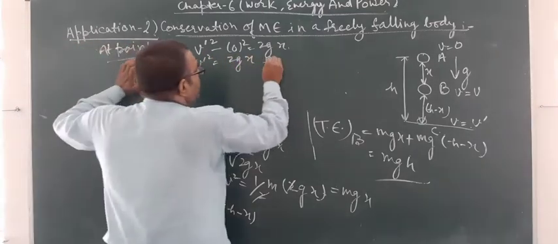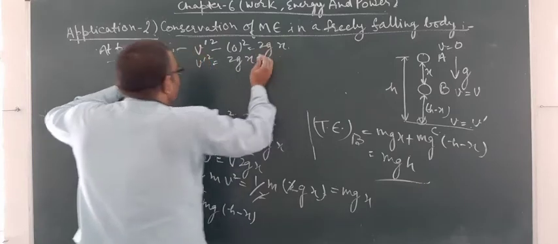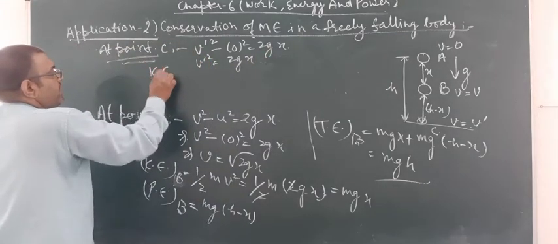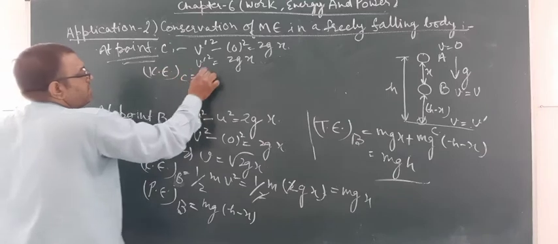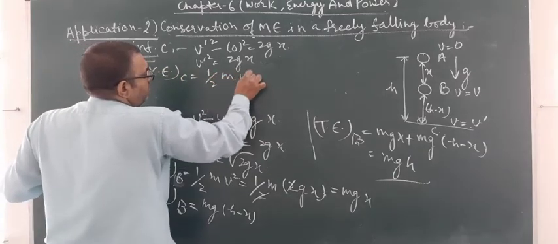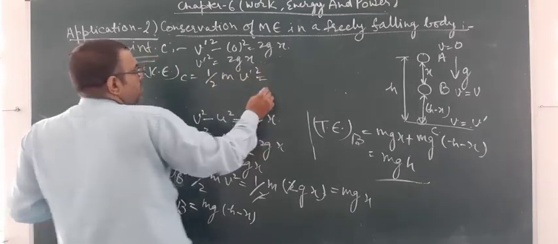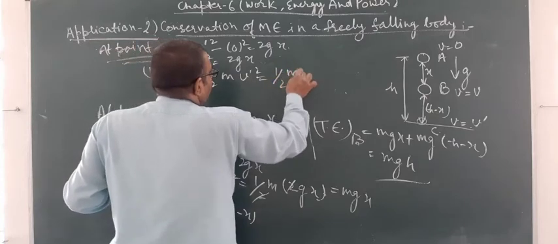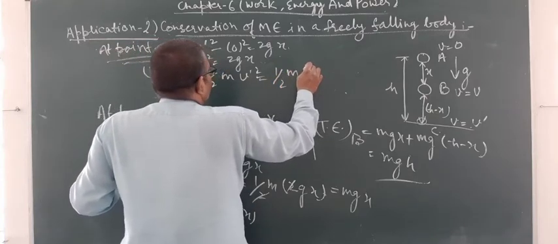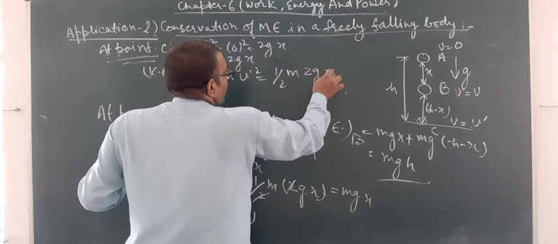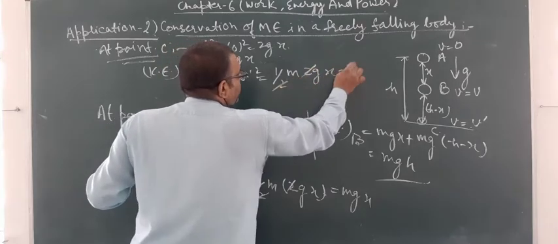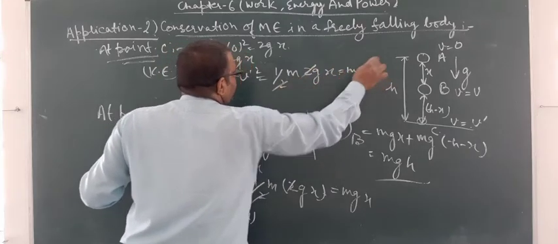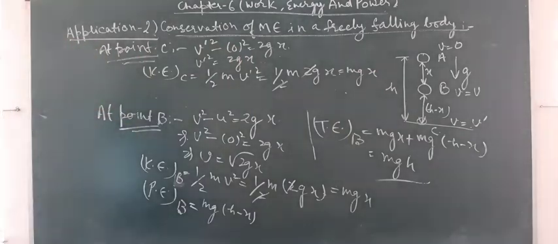From here we can calculate kinetic energy at point C, which is half m v dash square, and it is equal to half m times 2gx. The 2s cancel out and it is equal to mgx.